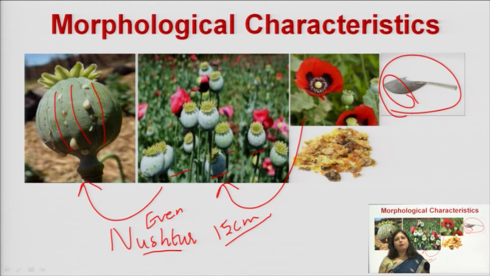This process is repeated 2 to 3 times at an interval of 3 to 4 days, three times on an average.